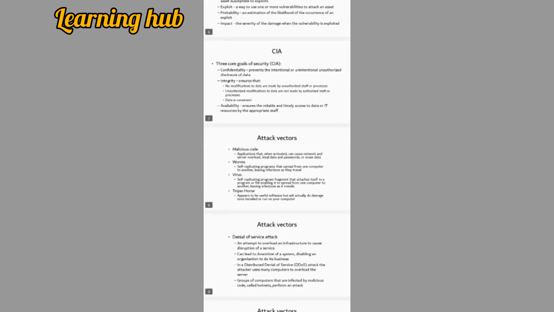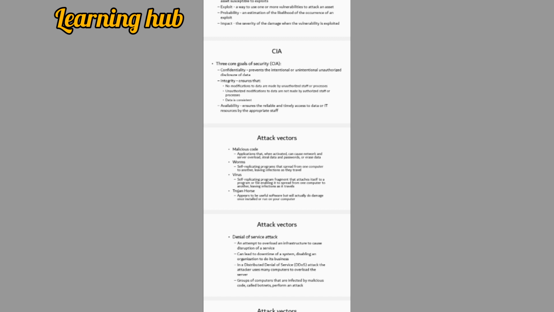Next we have the CIA model. CIA stands for confidentiality, integrity, and availability. These are the three core goals of security for any IT infrastructure. Next, what is confidentiality? Confidentiality is to prevent our system or our data from unauthorized access and unauthorized disclosure of data.